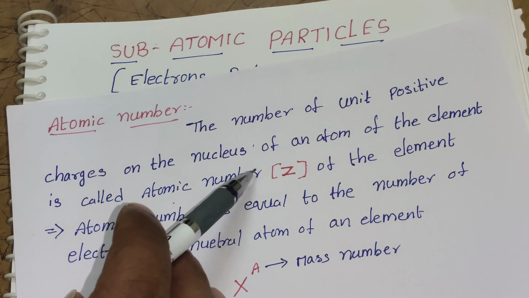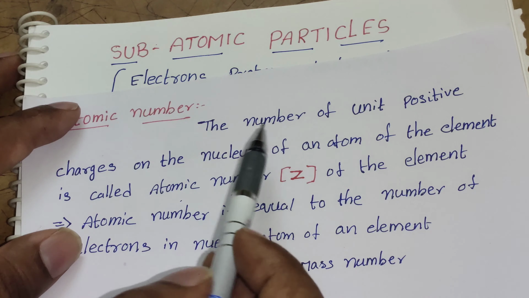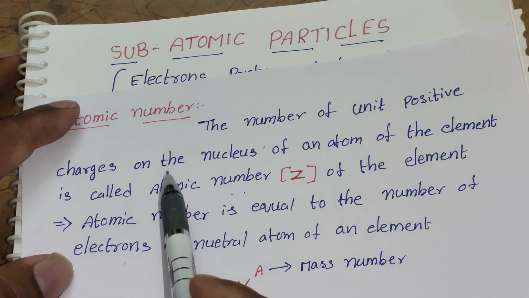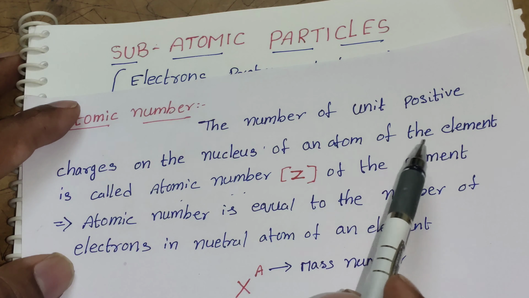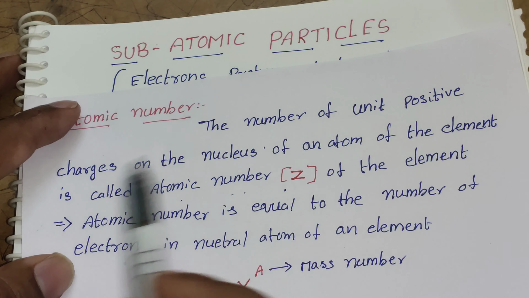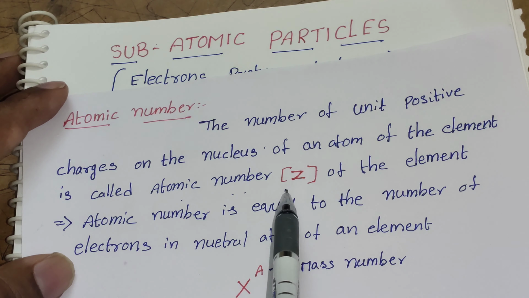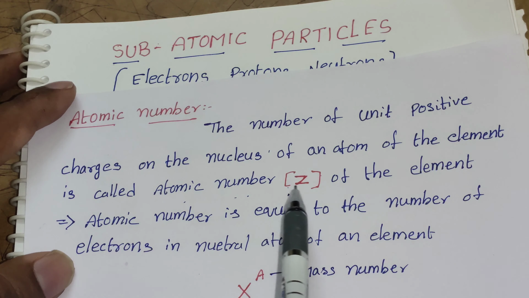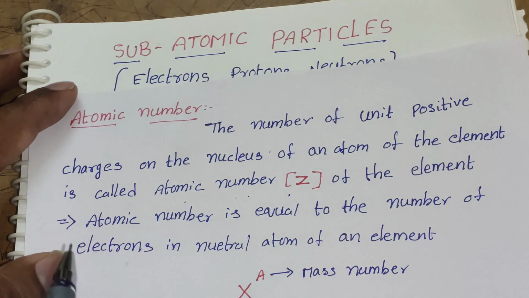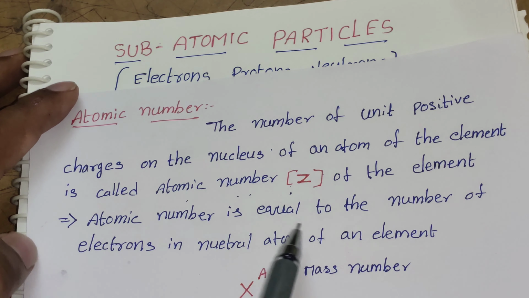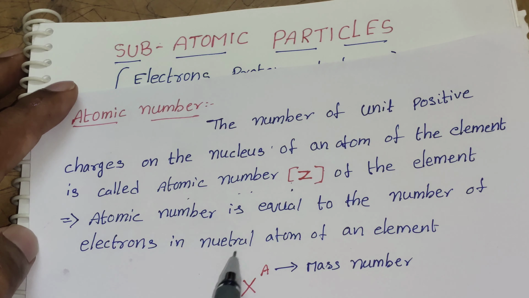Once again I am repeating the atomic number. The atomic number is nothing but the number of unit positive charges on the nucleus of the atom of the element. The atomic number is indicated by the symbol Z. Now the atomic number is equal to the number of electrons in the neutral atom of the element.